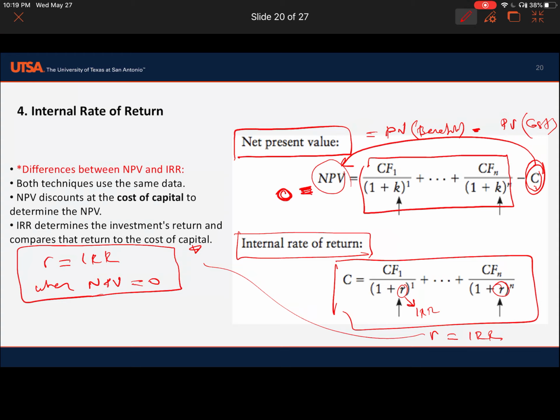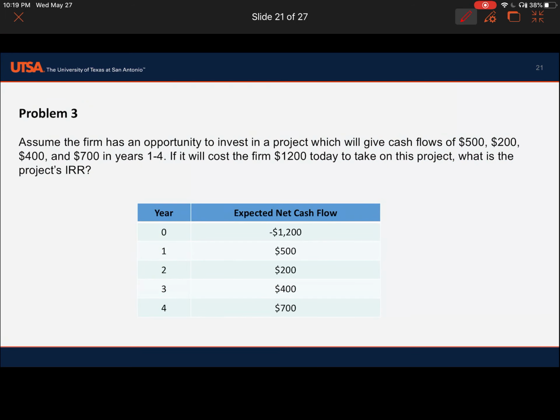So both techniques use the same data. NPV discounts at the cost of capital to determine the NPV. IRR determines the investment's return and compares the return to the cost of capital. Yes. Let's solve problem 3.